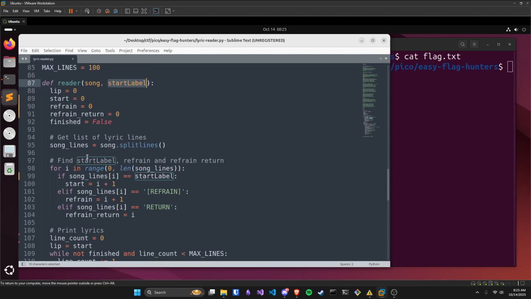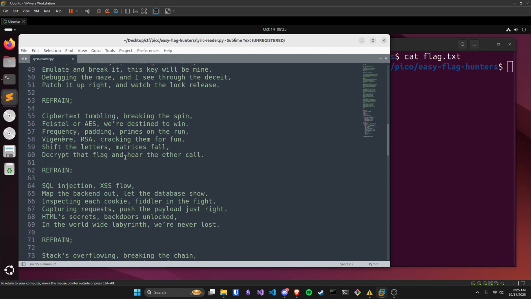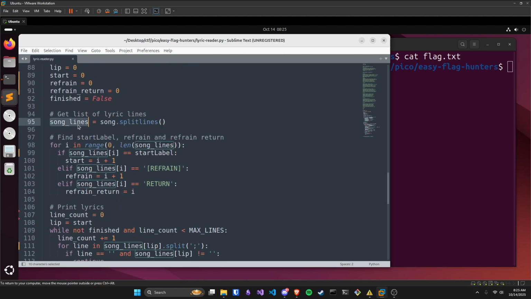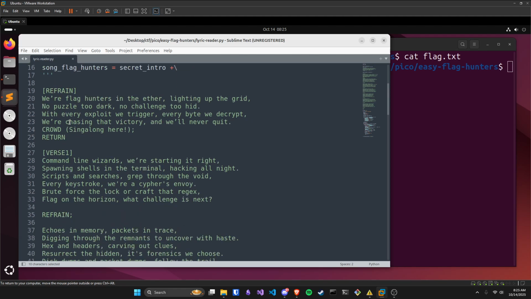You can see that the helper function starts off by initializing a few variables. It gets the lines in the song and splits it by the new line character. So basically, the song lines variable contains a list with each index being each line.